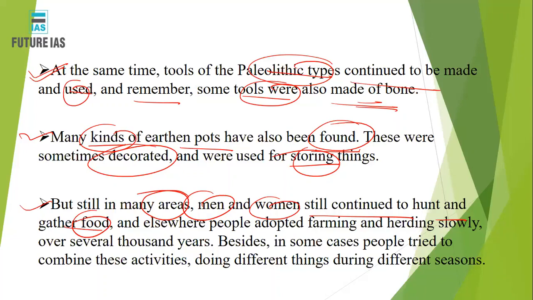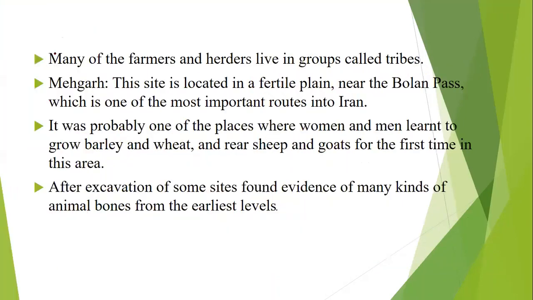Okay, and slowly, over a period of thousands of years, right, they started growing different crops, and they came to know about different seasons and cropping patterns and so forth. All right. Now, many of the farmers and herders lived in groups called tribes. Okay, the word tribe that we have today came from a community where people used to live in groups. So that grouping is called the tribes. Originally that grouping is called the tribes.